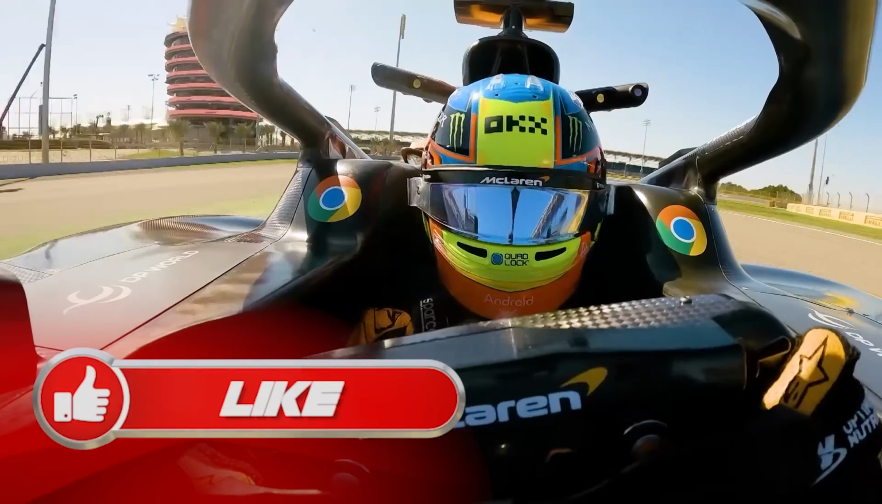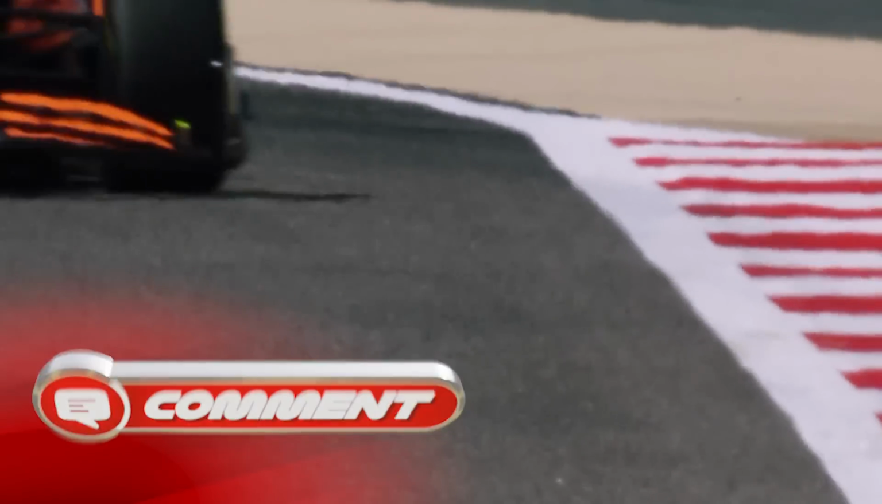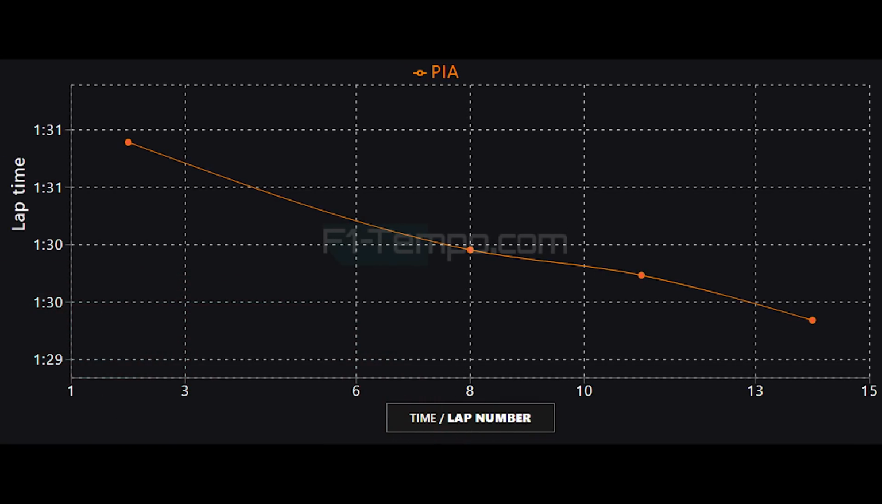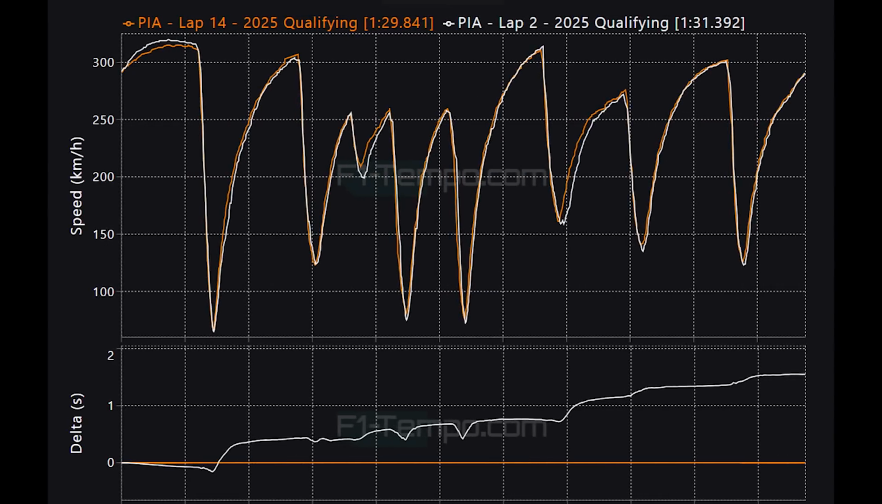later on. It was overall a qualifying session which saw a lot of circuit evolution, which is what you can see here when you look at all of the lap times set by Oscar Piastri, and you can see that between the sessions there was definitely a large improvement in lap time. Let's now compare the first lap from Q1 to the pole lap from Q3, so we can see how the